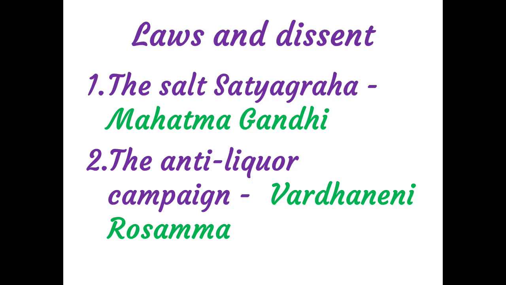First one, salt satyagraha. According to the salt law imposed by the British government in 1882, the collection and production of salt by anyone without the permission of the colonial authorities was declared unlawful. Besides, a tax was also imposed on salt, which affected the common people. It affected the poor the most as they could not use salt anymore, which was considered a staple in the Indian diet. Mahatma Gandhi initiated the civil disobedience movement in 1929-30 by launching a symbolic campaign against the salt law.